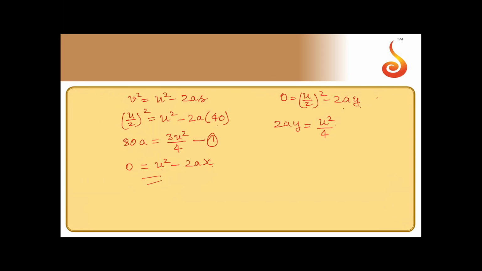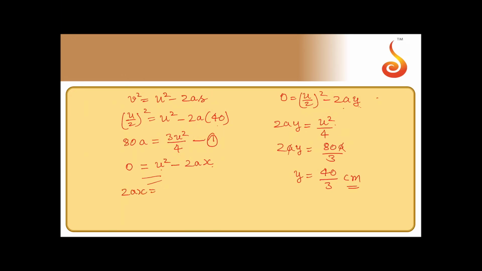Now from this equation, let us call this as 1. U square by 4 can be written as 80a by 3, so a gets cancelled. Now send this to this side. So you'll get y is equal to 40 by 3 centimeter.